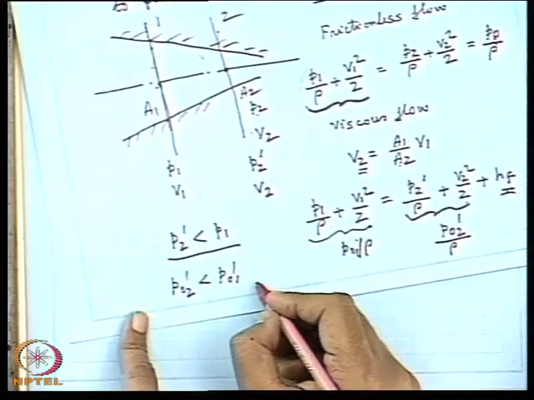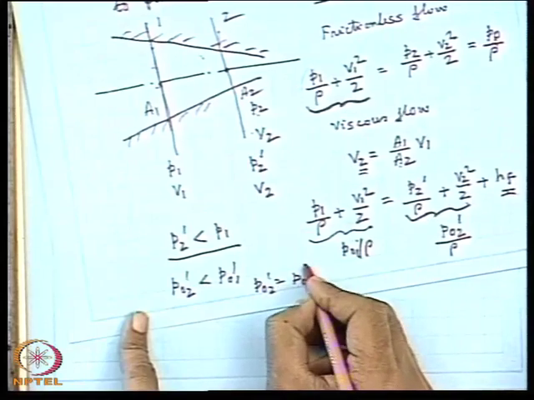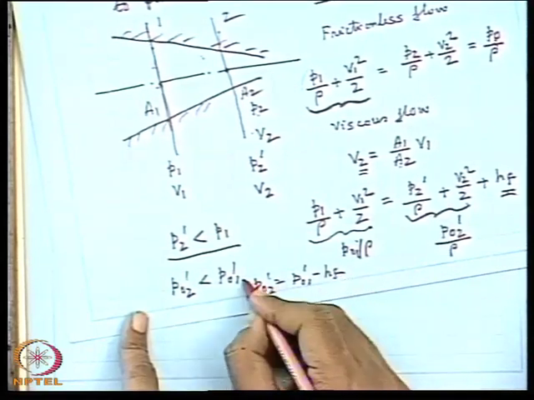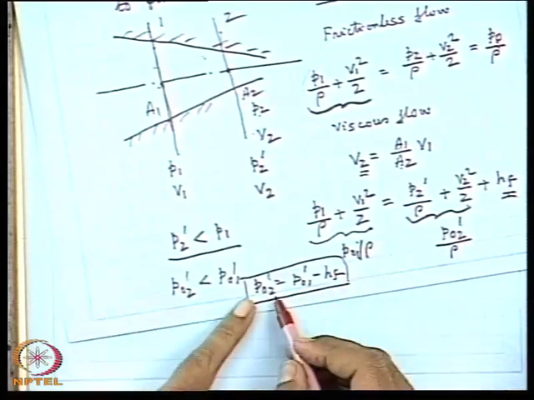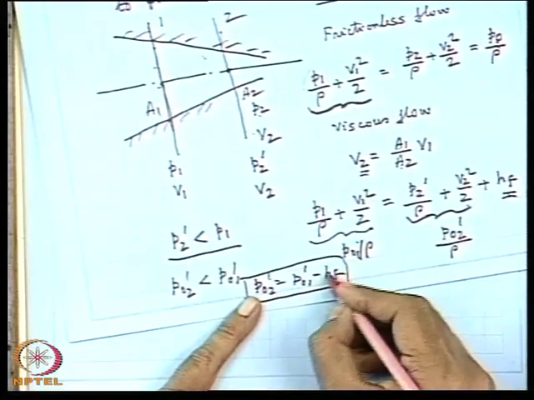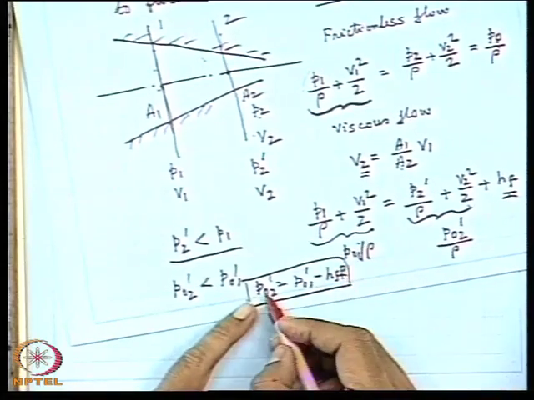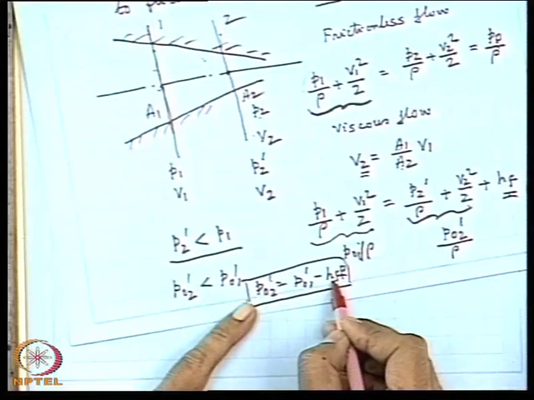That means we can write P02 dash is P01 minus HF. That means the stagnation pressure is reduced because of the friction, and the reduction, in terms of rho, means you have to multiply by rho here. Otherwise, if you express it in terms of the stagnation pressure head, P0 by rho, then it will be simply HF.